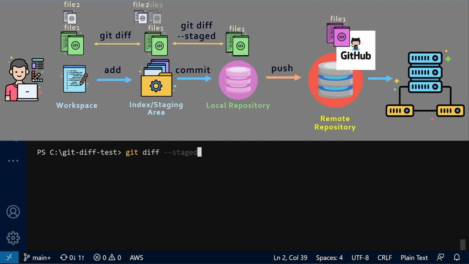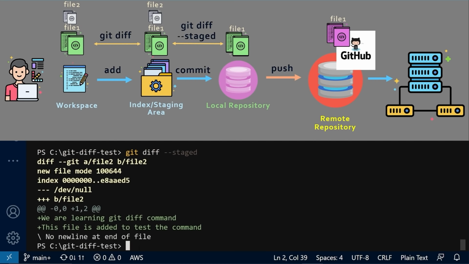And at this point, we are going to run git diff --staged to see the differences between the staging area and local repository. So there are no differences in file1, so it doesn't show anything about file1 here. And it shows that it's comparing file2 in 2 different places. Same things apply. The only thing to note is that this line with --- denotes the original file, and /dev/null means there is no original file. It is a new file.